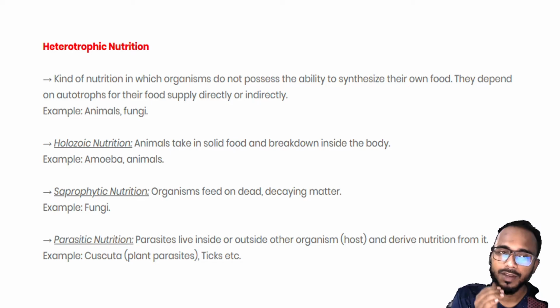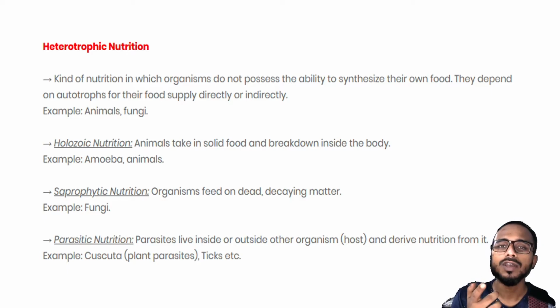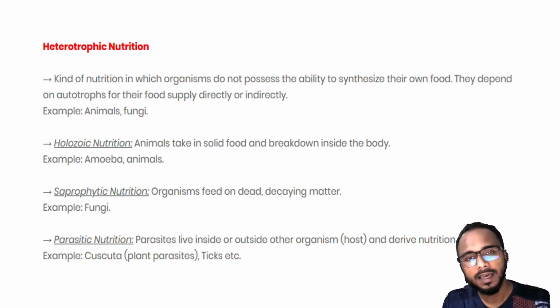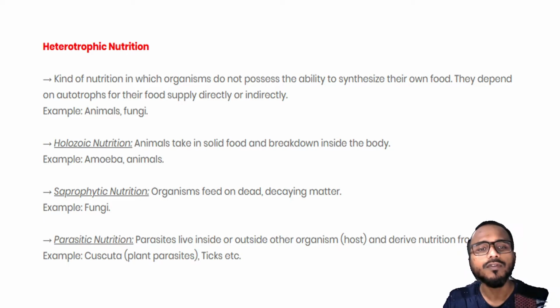So there are three types of heterotrophic nutrition: one is holozoic, another is saprophytic, and another is parasitic. So holozoic is what? We have holozoic nutrition. Many animals, most of the animals, are holozoic. How? They will directly take the grass, they will directly eat the other animal. So they will directly depend on solid food, and then they break the solid food inside the body to get the nutrition. Saprophytic is what?